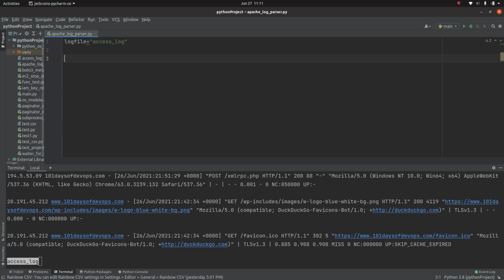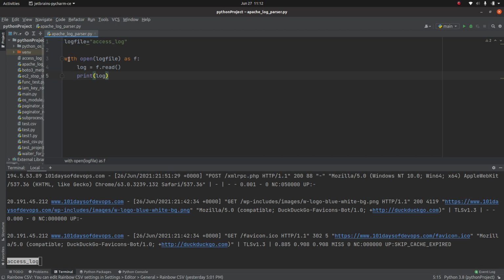The second thing is we need to know how to open this file. Obviously we are opening this file, so we are going to open it in the read mode. For that I'm going to use with open and then the log file variable. Because read is the default mode, I don't need to mention it. I'm using f as a file handle. And the next step is I'm going to read this file, so for that I'm using a variable called log and f.read. Just for our own clarification, let me print this file.